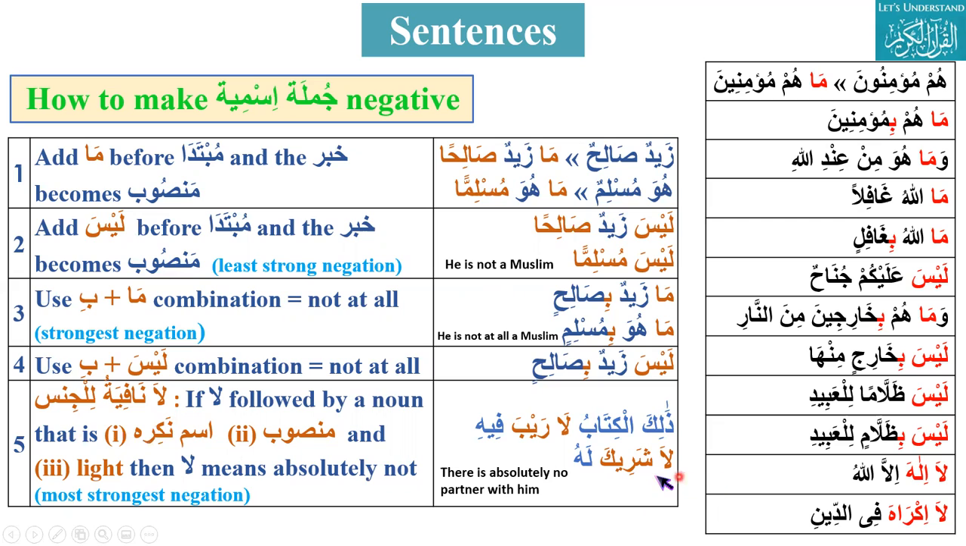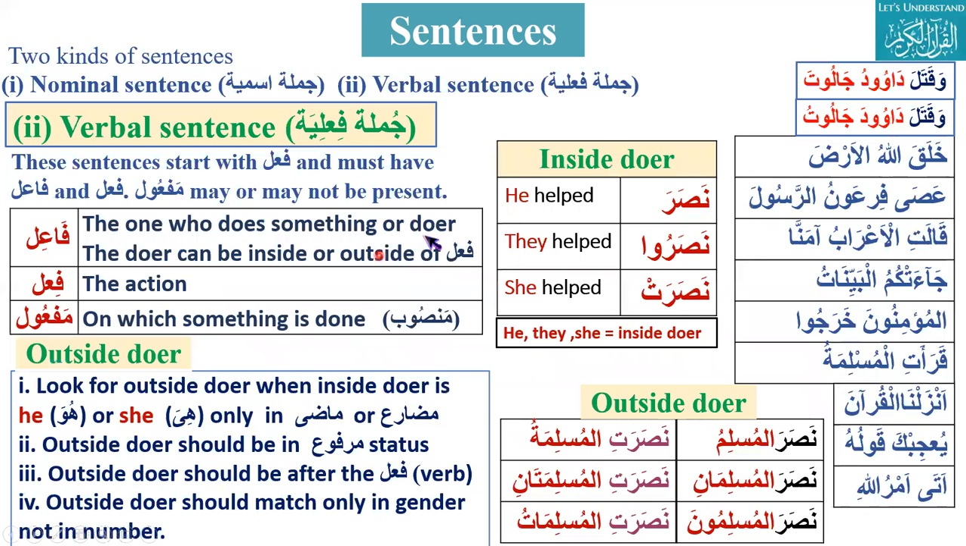If la is followed by a noun, isme nakra and mansub, that should be isme nakra, mansub, and without tanween. Then that la is basically la nafiyatul jins. Most strong, la nafiyatul jins. Absolutely not. La ilaha, la rayba. There is absolutely no doubt. La rayba fihi.